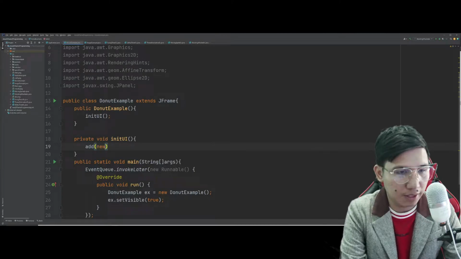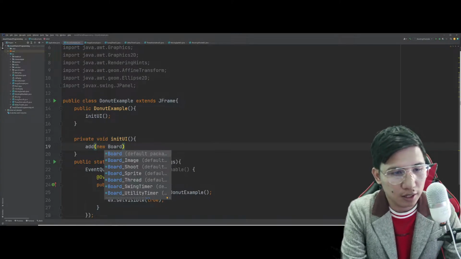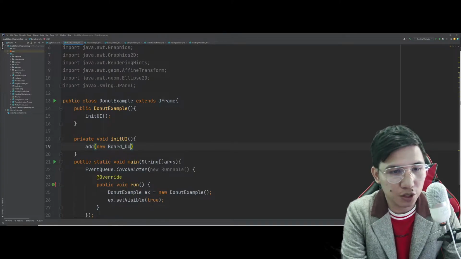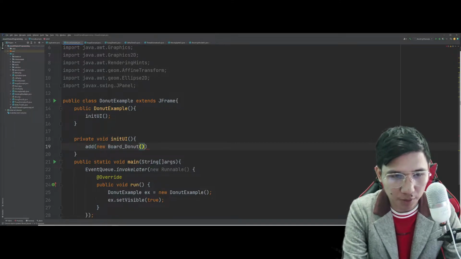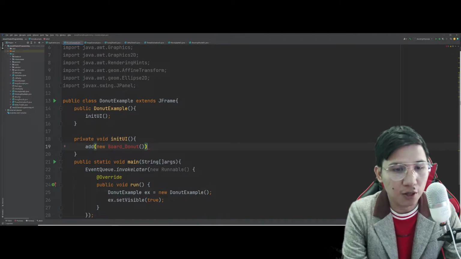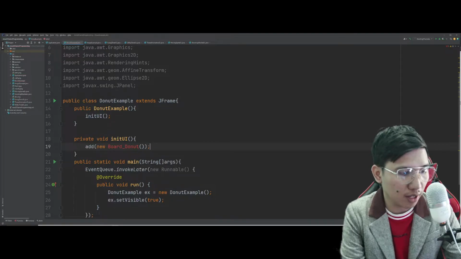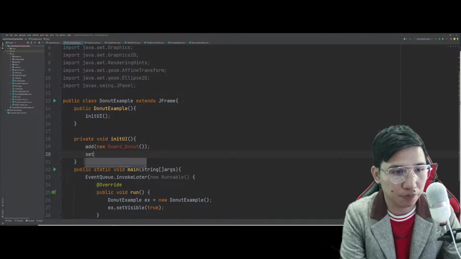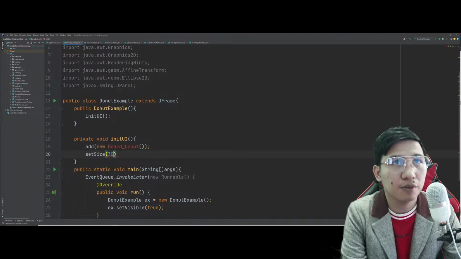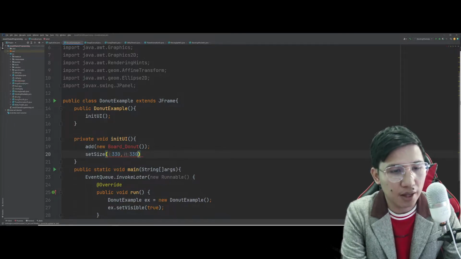So let's try to instantiate a new JPanel here, which is the board. Basically, this is the board. Okay, yung ginawa natin kanina. Pinaltan ko lang, nilagyan ko lang ng Board_Donut. Set size, 330 by 330.